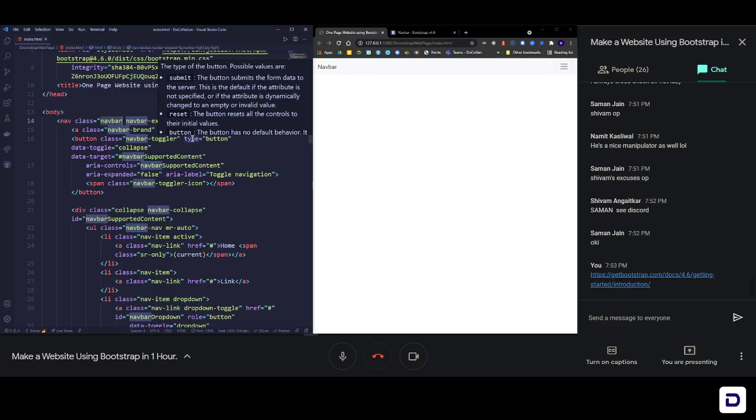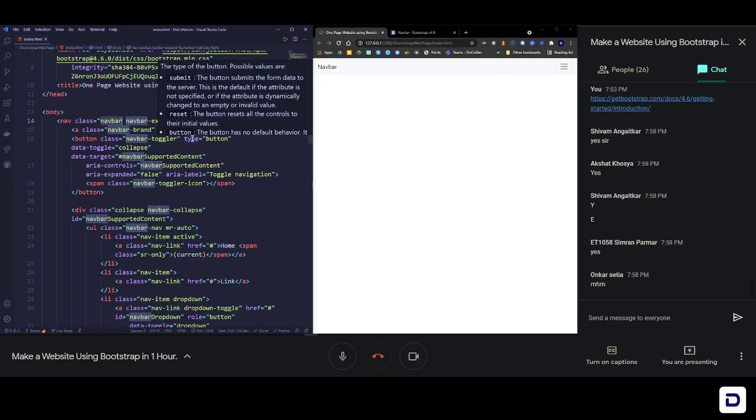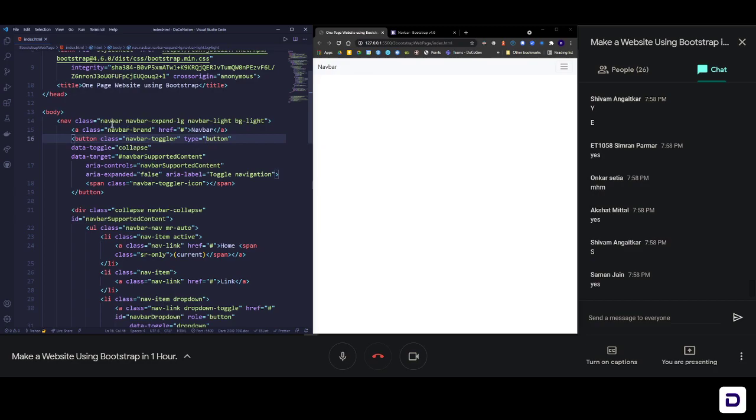Let's have quick yeses in the chat box if you have a responsive navbar. See, it was that easy. You have a responsive navbar immediately. Okay, let's talk more about it.